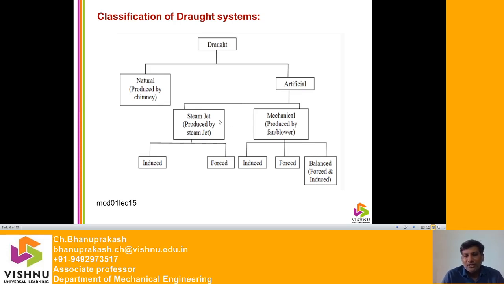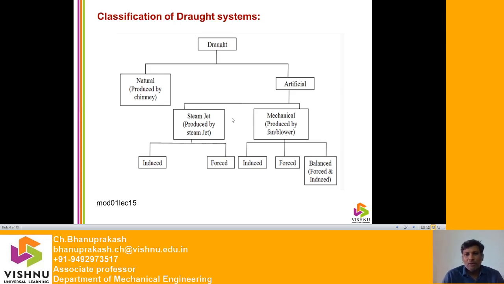What is steam jet? Generally here we will use steam. So how? If it is a thermal power plant, there is a turbine, and you have to bleed some amount of steam here. We can use that particular steam. With the help of steam jet, the draft can be produced. Then mechanical draft is produced by either a fan or a blower. The steam jet is subclassified into induced and forced.